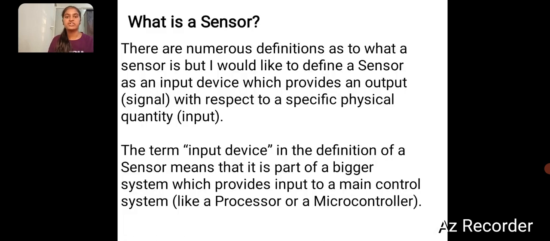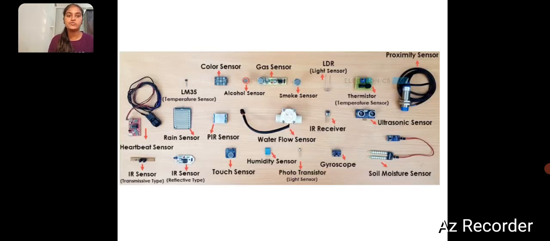What is a sensor? These are humorous definitions of what a sensor is, but I would like to define a sensor as an input device which provides an output signal with respect to a specific physical quantity. The term input device in the definition of a sensor means that it is part of a bigger system which provides an input to a main control system like a processor or microcontroller. Here you can see different types of sensors: color sensor, ultrasonic sensor, IR sensor, temperature sensor, etc.